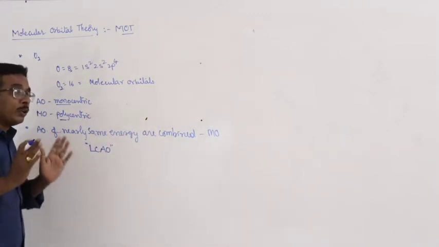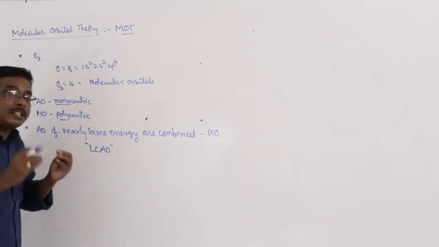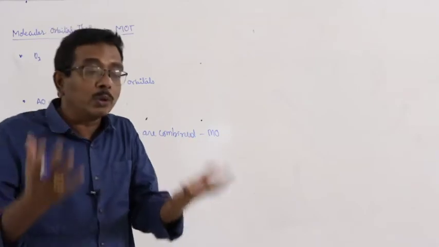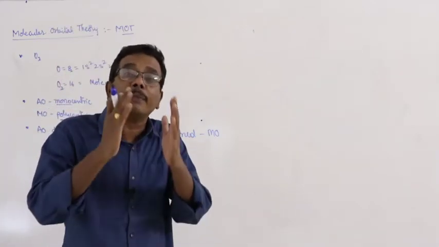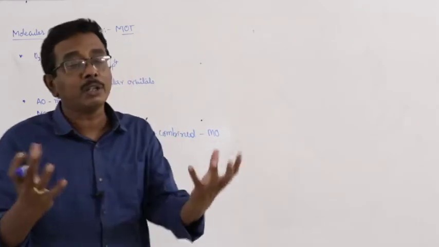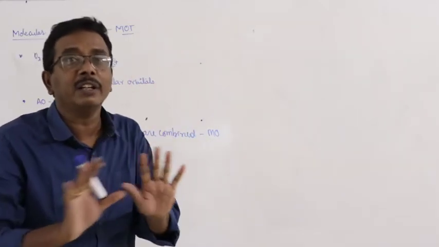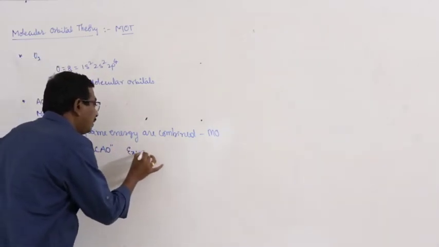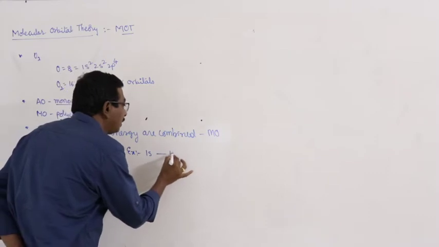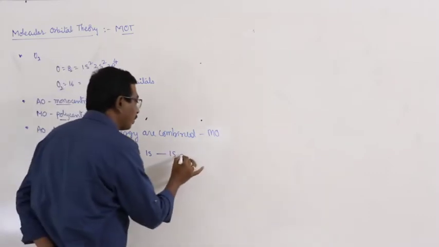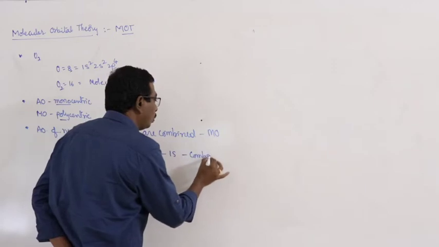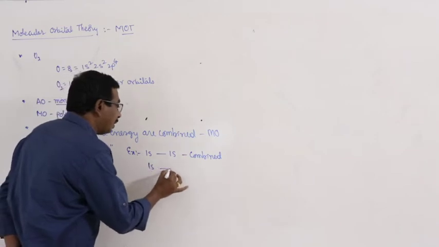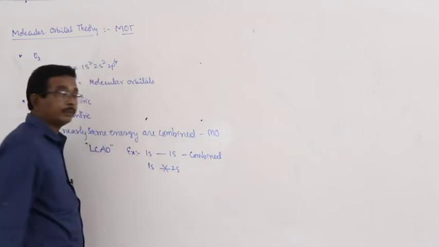And at the same time, during the formation of the molecule, each and every atomic orbital of the bonded atoms is combined, and they must have nearly the same energy, then only they are combined with each other, otherwise they will not. Take for example, 1s orbital mixes with 1s only. 1s orbital never combines with 2s.